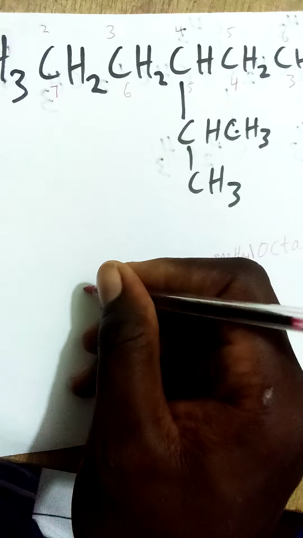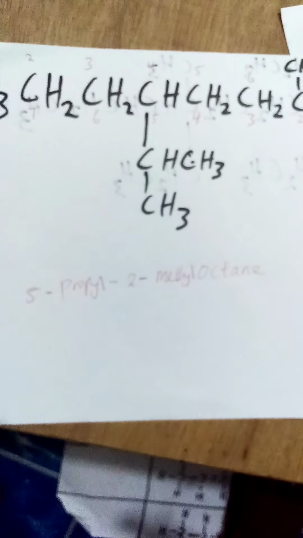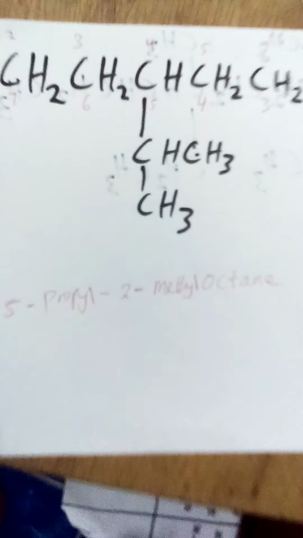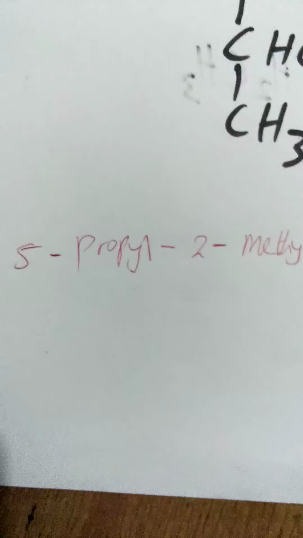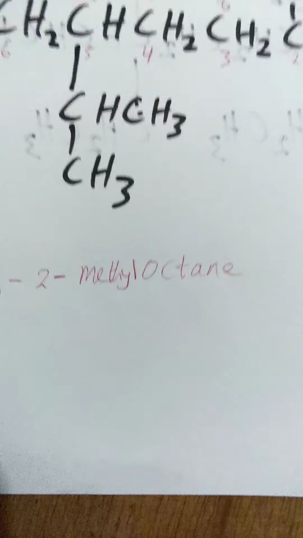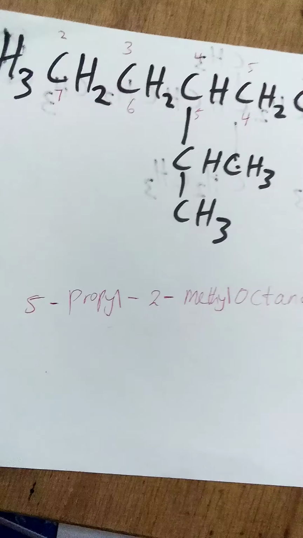Propyl, we attach to 5. So this is 5-propyl, 2-methyloctane. That is for this bond.